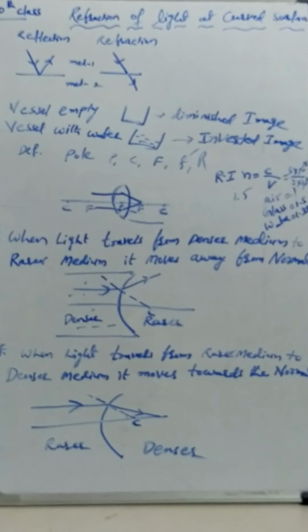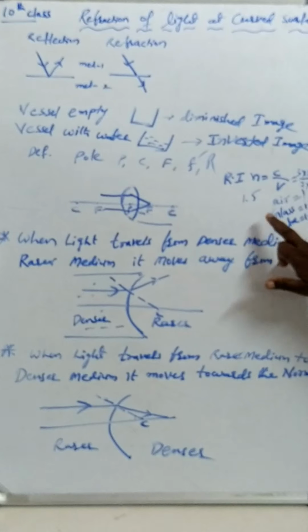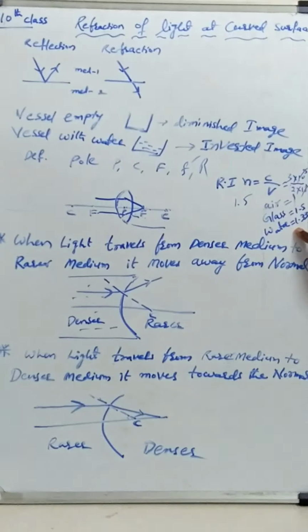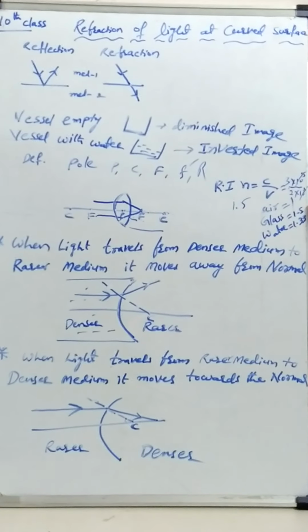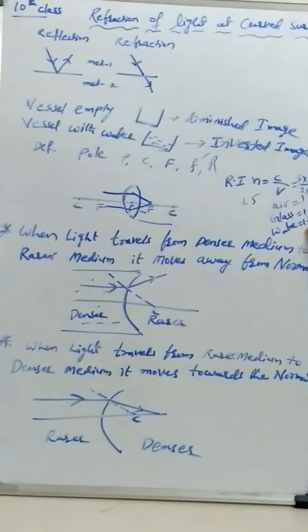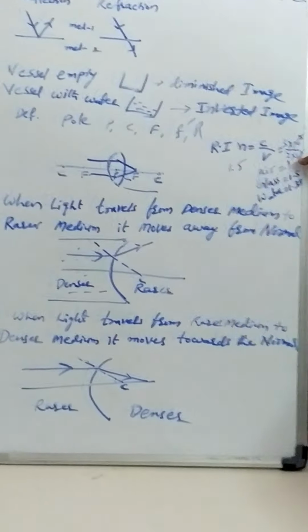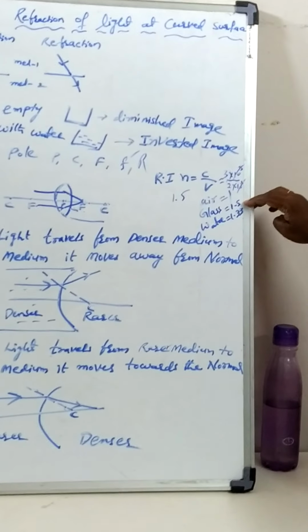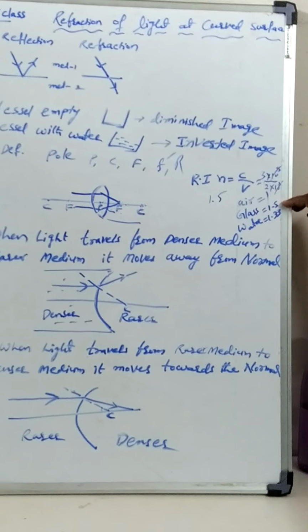Now if you take these two, glass is denser, water is rarer, because glass is 1.5, water is 1.33. Greater, 1.5, is denser; lesser, water 1.33, is the rarer medium. Now if I consider air and glass, air is the rarer medium, glass is the denser medium, air refractive index 1, glass 1.5.